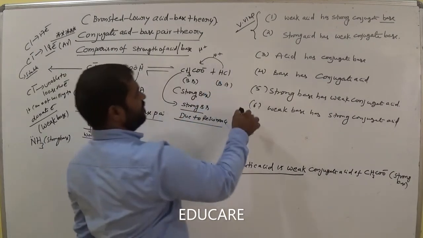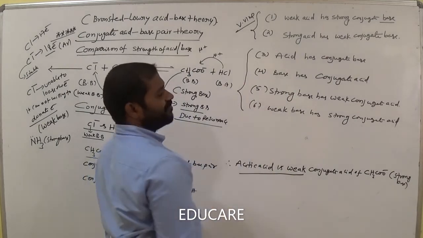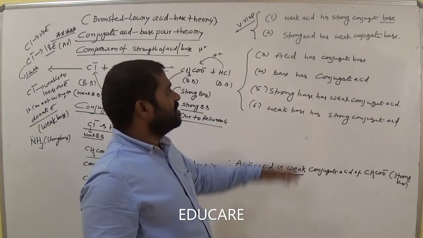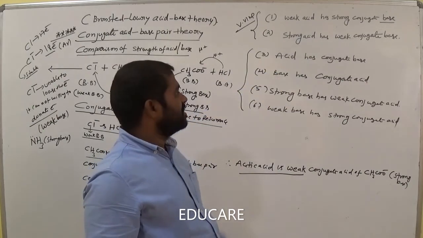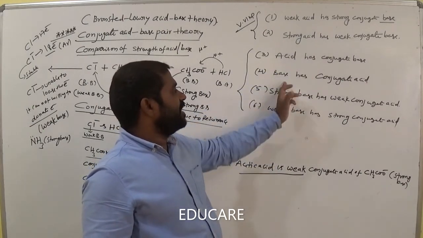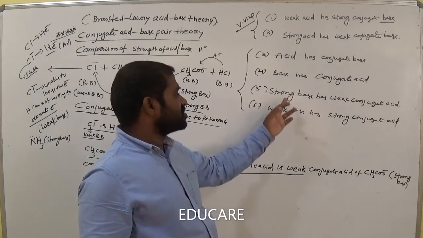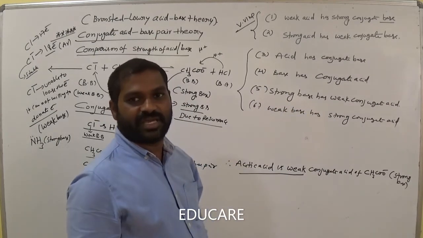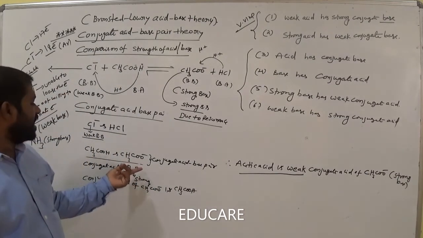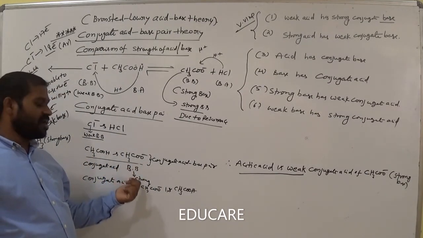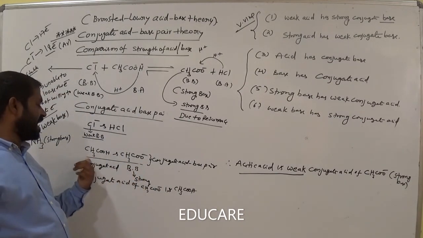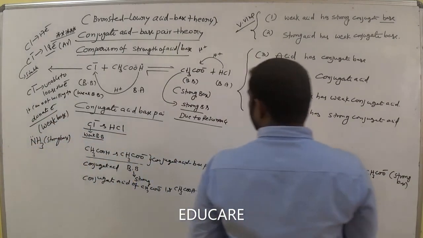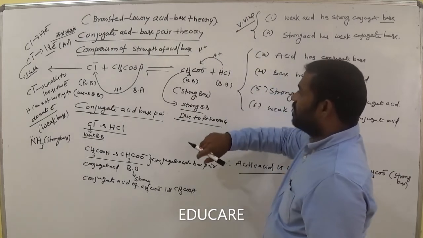These points are very important. A weak acid has a strong conjugate base. A strong acid has a weak conjugate base. An acid has a conjugate base. A base has a conjugate acid. So a strong base has a weak conjugate acid. A weak base has a strong conjugate acid. Okay. Now I am telling you, acetate ion is a strong base, then automatically the conjugate acid becomes weak. Simple. Okay. Is it clear? And next, come to here.